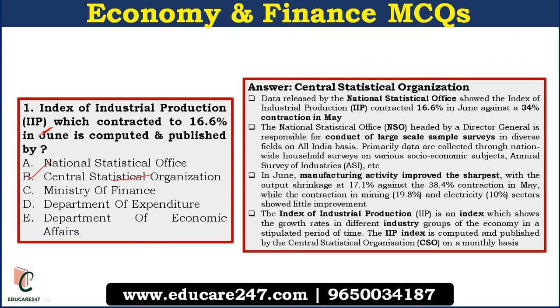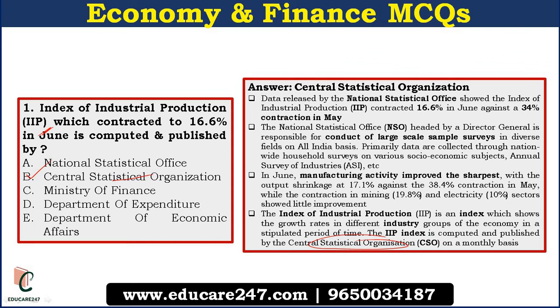Talking a little bit about what is IIP, that is the Index of Industrial Production. It is an index which shows the growth rates in different industry groups of the economy in the stipulated period of time, and this is computed and published by the Central Statistical Organization, whose headquarters is in New Delhi.